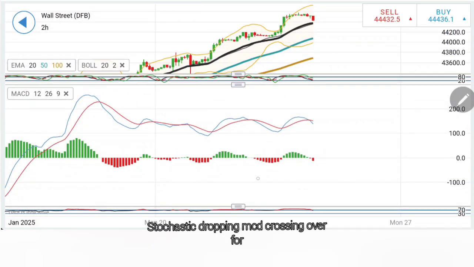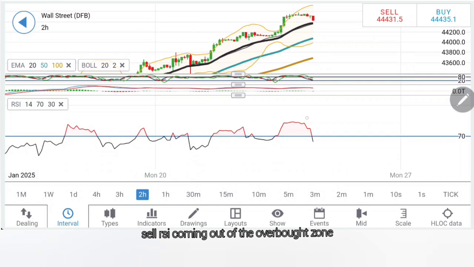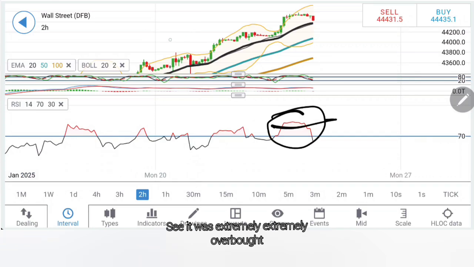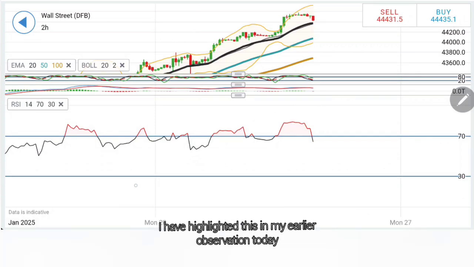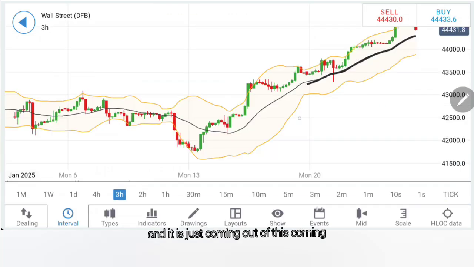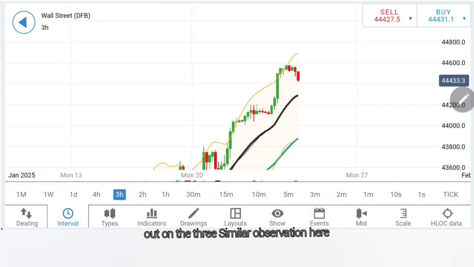Stochastic dropping, MACD crossing over for sell, RSI coming out of the overbought zone. See, it was extremely, extremely overbought. I have highlighted this in my earlier observation today, and it is just coming out of this. Coming to the 3 hour, similar observation here.